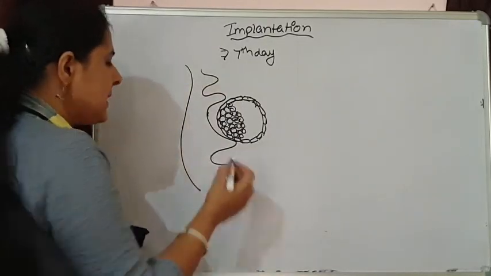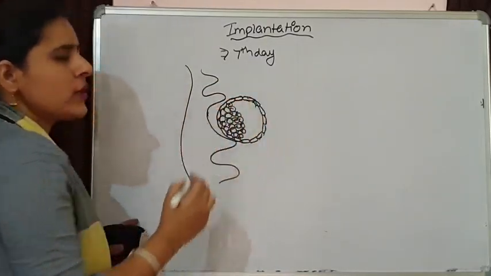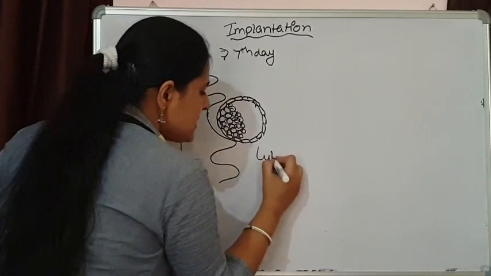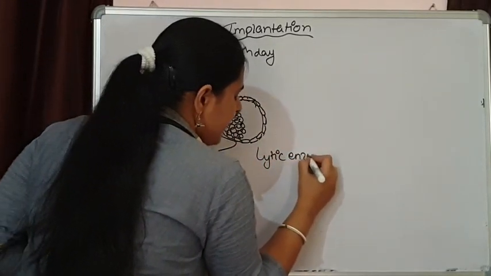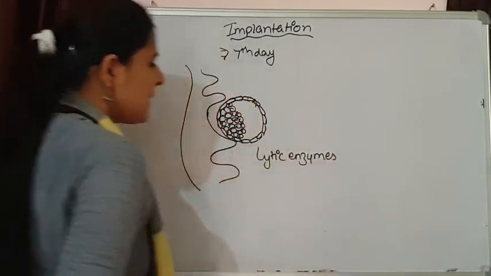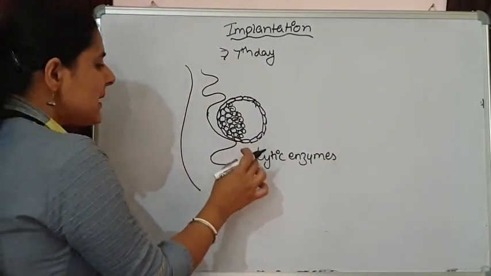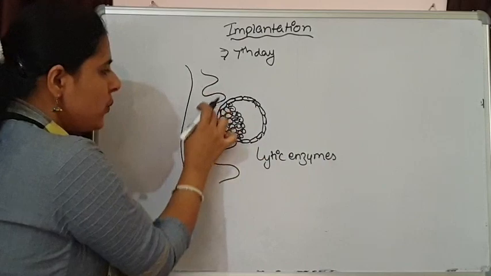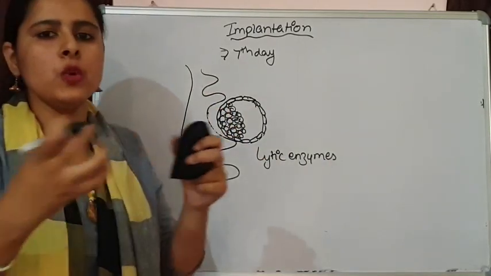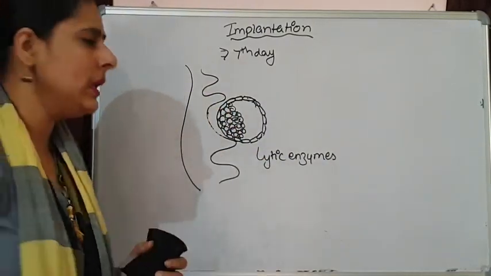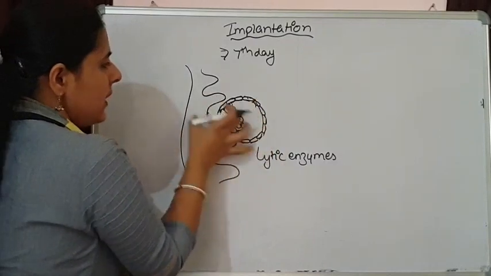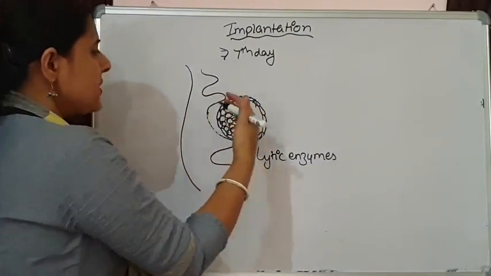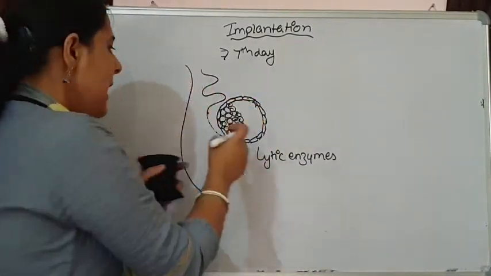Now what happens? This trophoblast is going to secrete various lytic enzymes. What are these lytic enzymes doing? These lytic enzymes are affecting the endometrial wall, and they help in the loosening of the endometrial wall. This will help this blastula to fix more deep inside this endometrium.